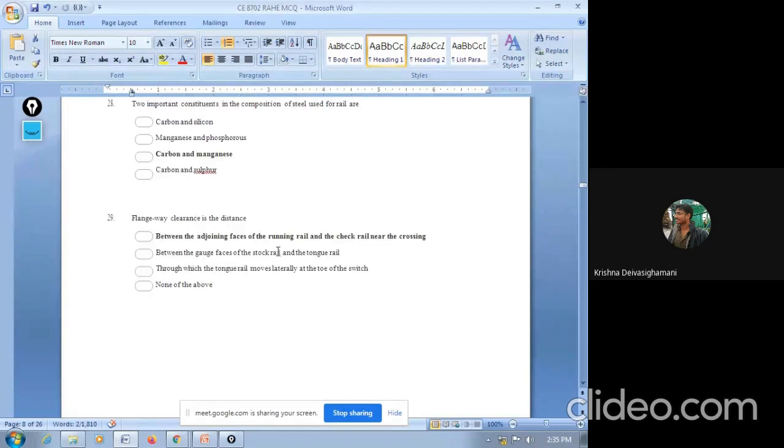Next question. Flangeway clearance is the distance between the adjoining faces of running rails and the check rail near the crossings, between the gauge face of the stock rail and the tongue rail, through which the tongue rail moves laterally to the toe of switch, none of the above. So we know the definition for flangeway clearance is this one. It is the distance between the adjoining faces of running rails and the check rail near the crossing. That is called flangeway clearance.